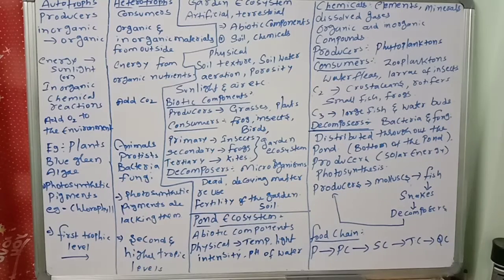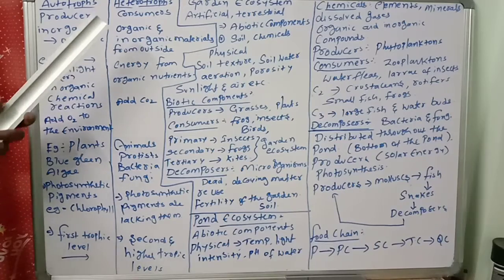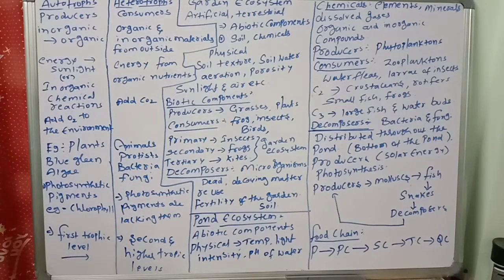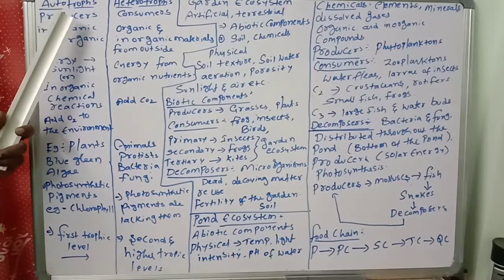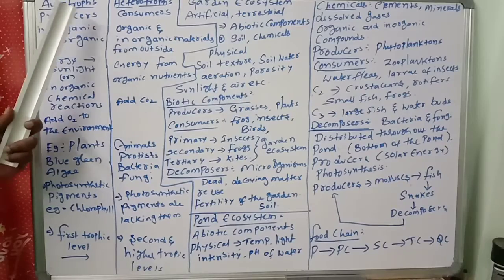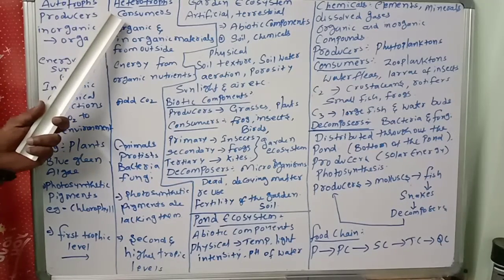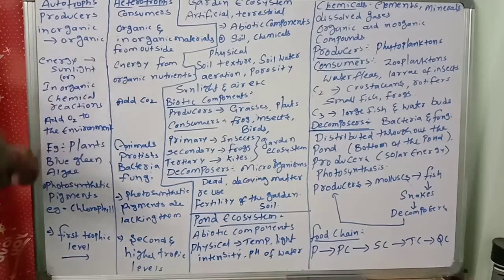First, autotrophs are the producers. Autotrophs are what? Producer organisms. The heterotrophs are consumers. You know very well, consumers are those which depend on others and consume from others. Autotrophs are producers, heterotrophs are consumers. Next, autotrophs prepare their organic nutrients themselves. They can prepare their own food. They won't depend on anyone. But heterotrophs depend on others for organic nutrients.